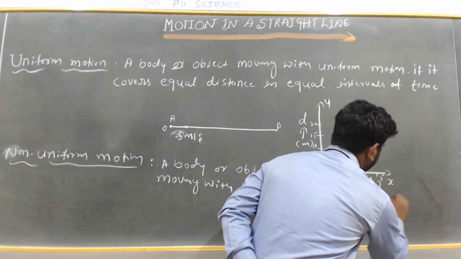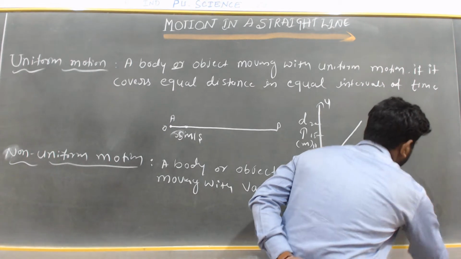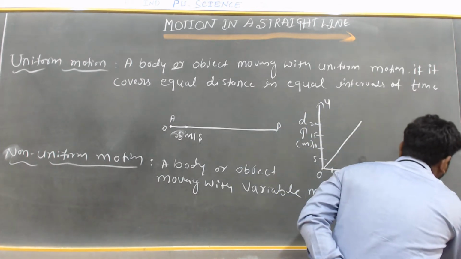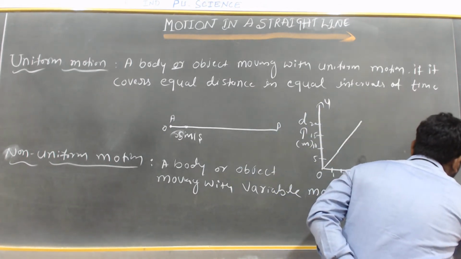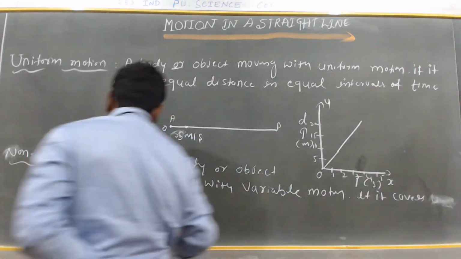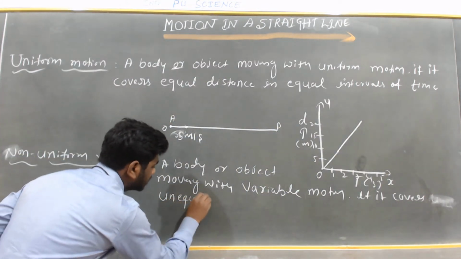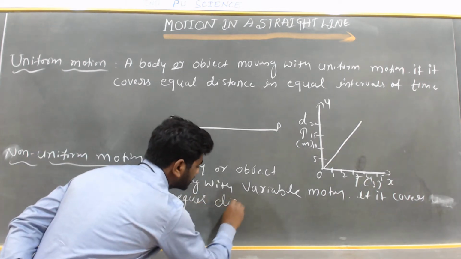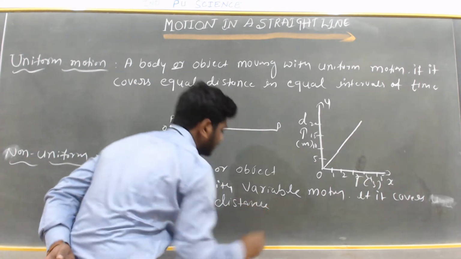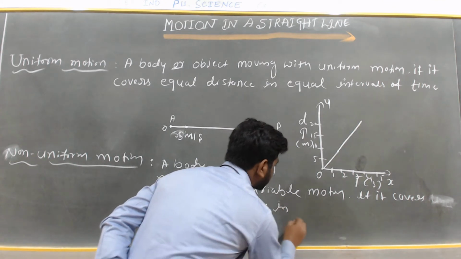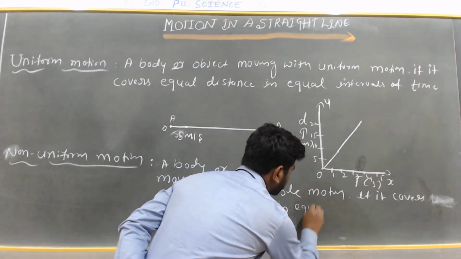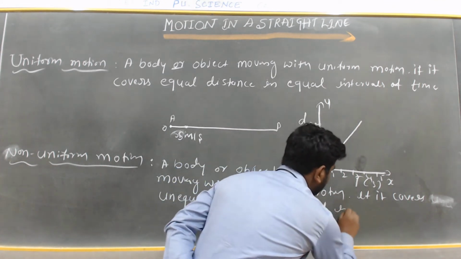If it covers unequal distance in equal intervals of time.